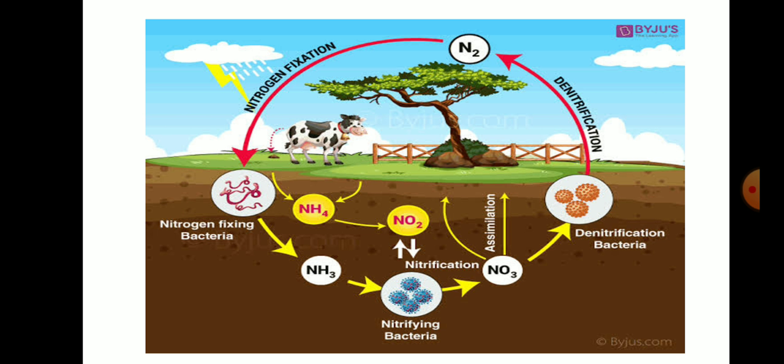In this slide you can see that nitrogen forms 78%, that is the maximum portion of the atmosphere. The circulation and recycling of nitrogen gas into the form of different compounds through various biotic and abiotic processes in nature is called the nitrogen cycle. So in this slide you can see that nitrogen flows through biotic and abiotic processes.